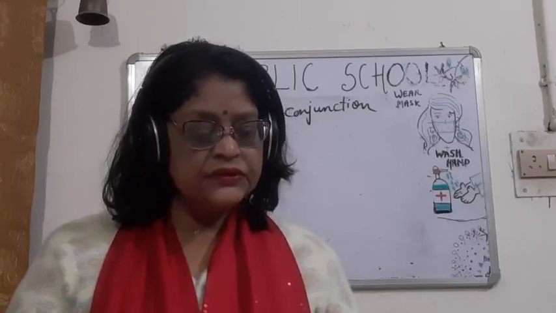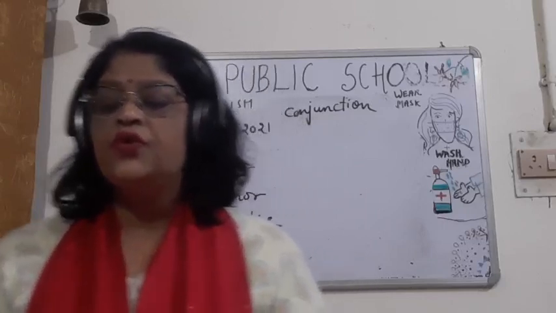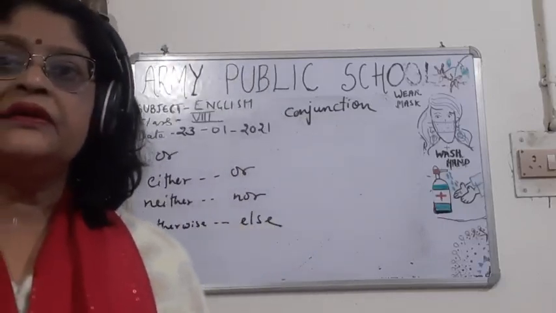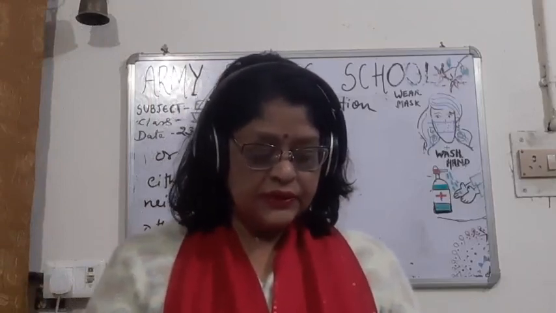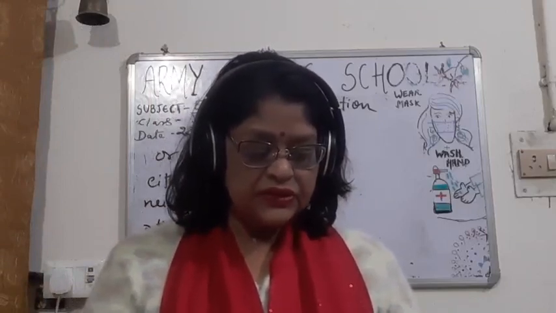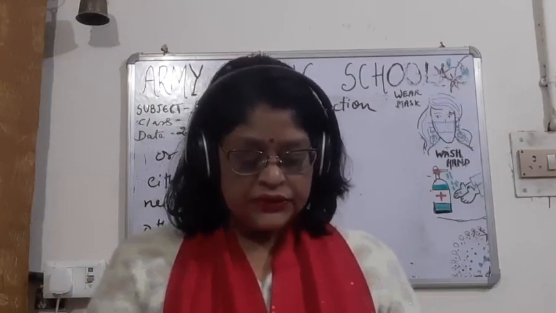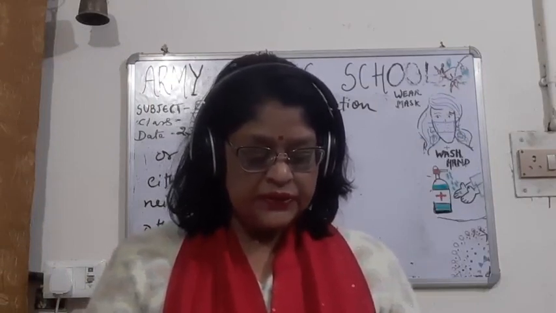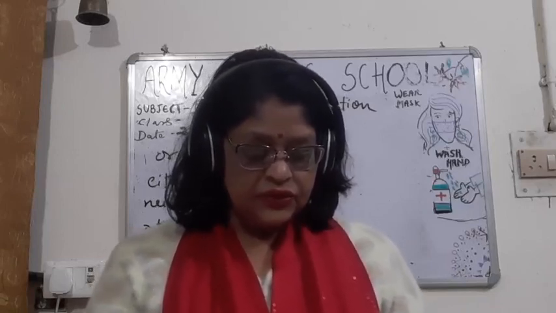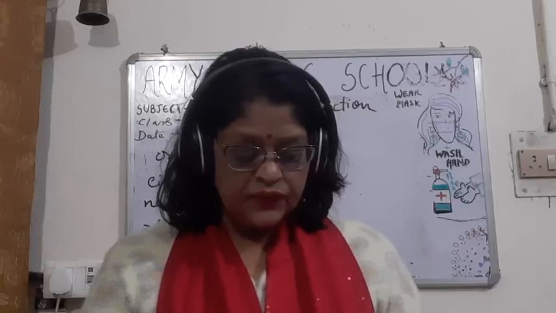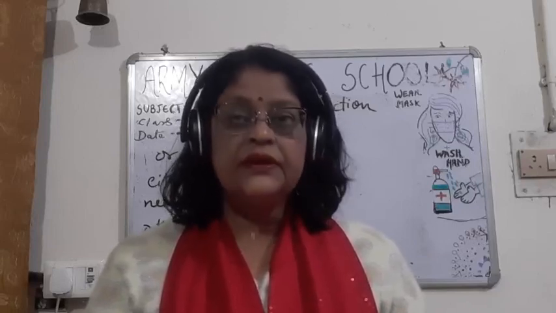First of all, I will tell you what a subordinating conjunction is. A conjunction used to join two statements, one of which is dependent on the other, is called a subordinating conjunction.